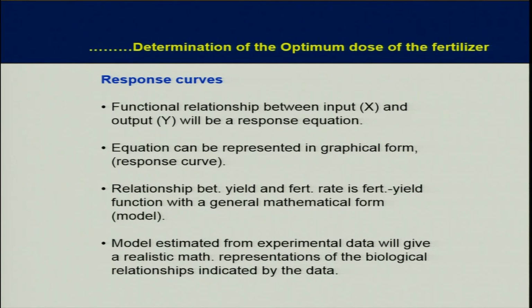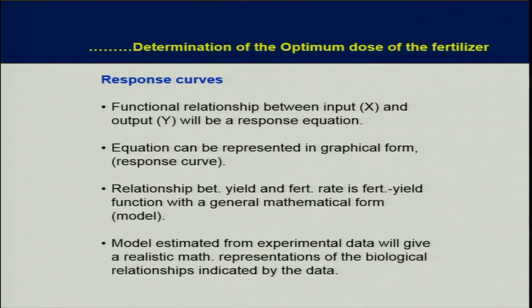Now see what a response curve is. The functional relationship between input and output is a response equation. The equation can be represented in graphical form, meaning just as a graph, and then it becomes a curve; otherwise they have the same meaning. The relationship between yield and fertilizer rate is the fertilizer yield function.